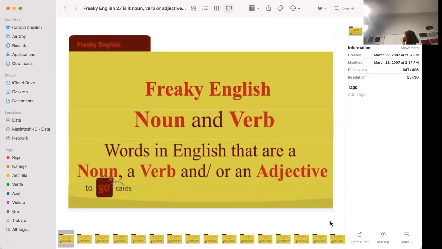They all can be the same word. And in a lot of languages, that's not possible.